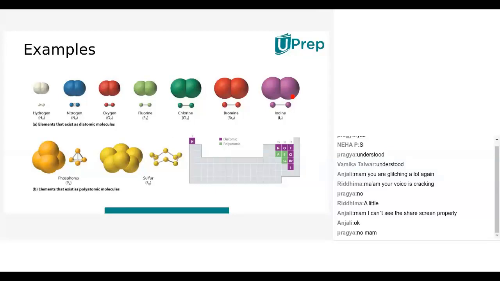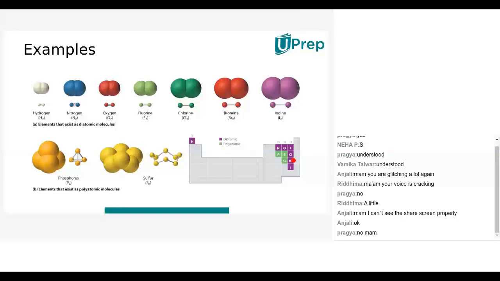Okay, so we can observe it here. I'm showing a sketch of the periodic table. You can see how metals and non-metals are present in it, just so that we can learn further concepts. These are monoatomic, diatomic, triatomic. All of these we are going to learn now. Any doubts regarding element, atom, compound, molecule?